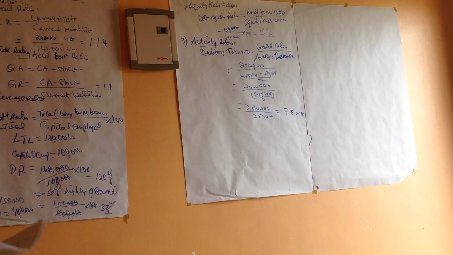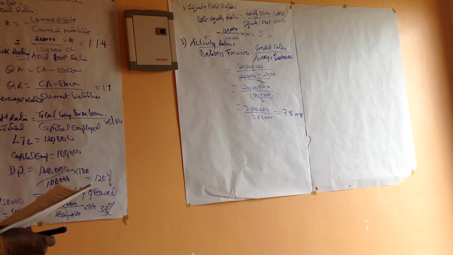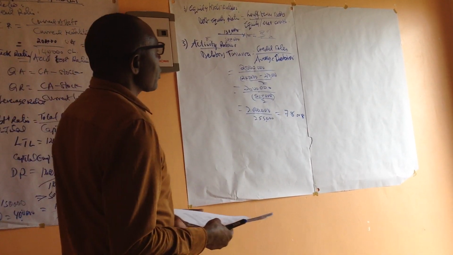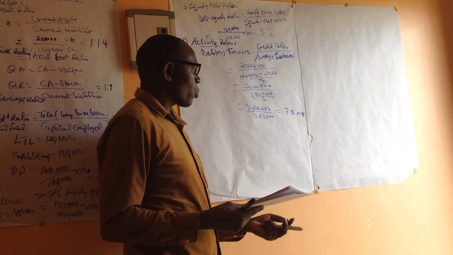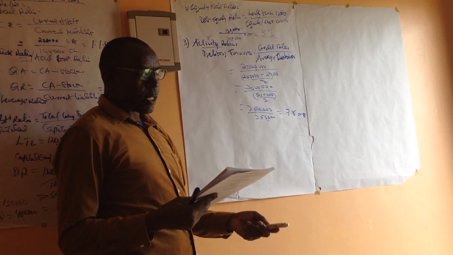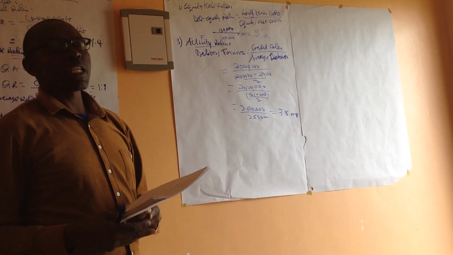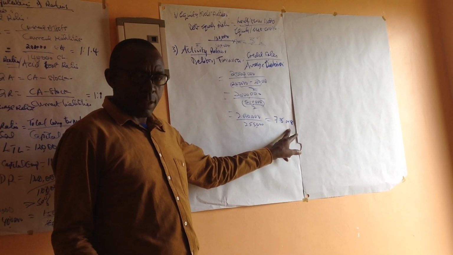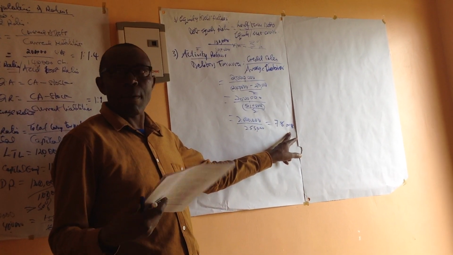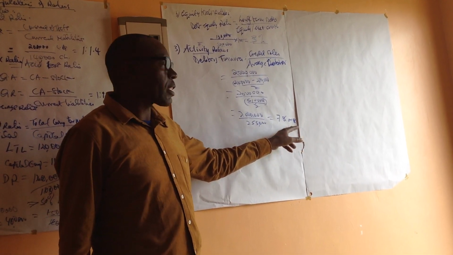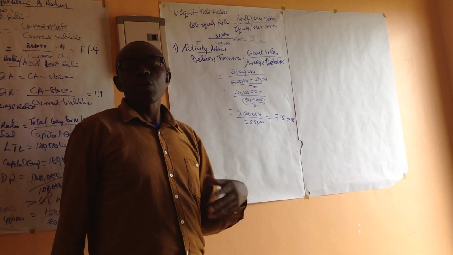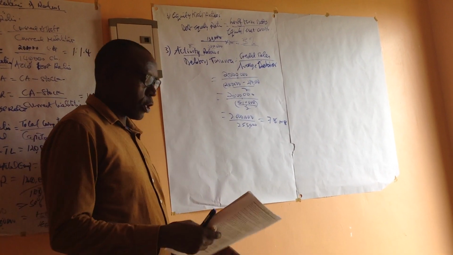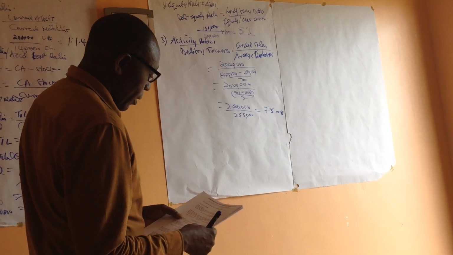So let's now talk about the debtors turnover. How are we making the debtors pay us on time or not? We say the higher the ratio, the more efficient the management. Why? Because if they pay more times, meaning we are pushing them to pay us, or we have favorable customers who pay on time frequently. But if it's lesser, meaning they don't pay on time, we take time to claim the debts. So it's inefficient on the side of the management.